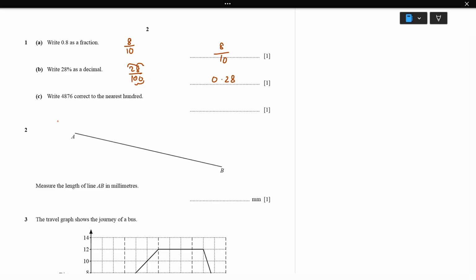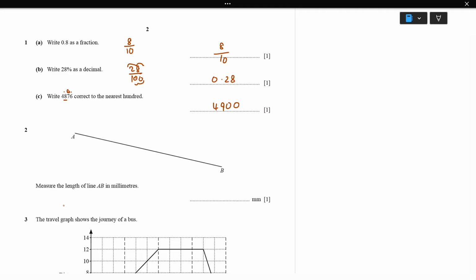Next, you can use calculator as well. That question, right? 4876. Correct to the nearest 100. Nearest 100 is going to be here. This is ones, tens, 100. So we will look at the tens place. If 5 or above, we should add 1 to the 100 place. So here 7 is greater than 5. So 4900 is the answer. 4900.